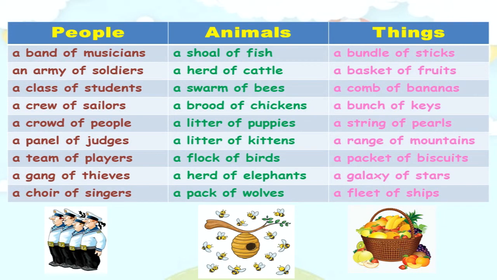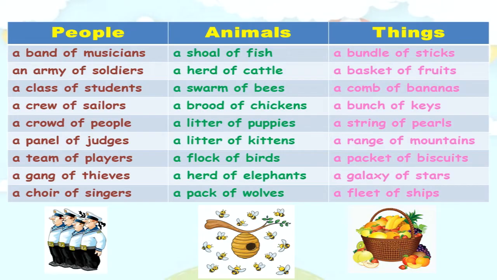Now, let's see the collective nouns that we have learnt so far. Under the collective nouns for people, we have learnt a band of musicians, an army of soldiers, a class of students, a crew of sailors, a crowd of people, a panel of judges, a team of players, a gang of thieves, and a choir of singers.